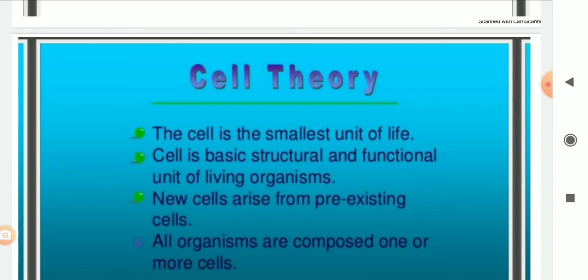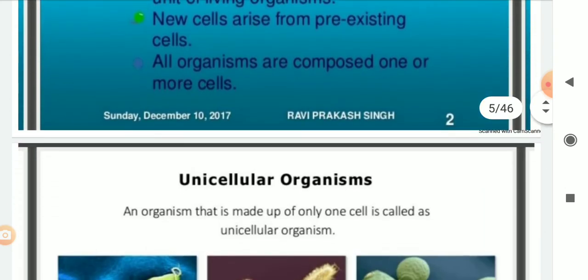The main points are: the cell is the smallest unit of life, the cell is the basic structural and functional unit of living beings, new cells arise from old cells, or you can say pre-existing cells, and all organisms are made up of one or more cells. So this was all about the cell theory.